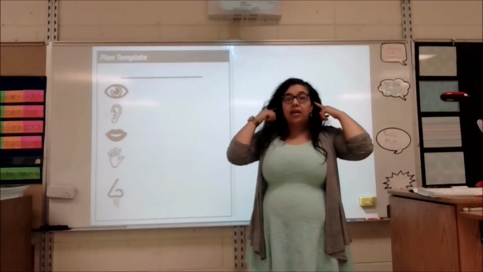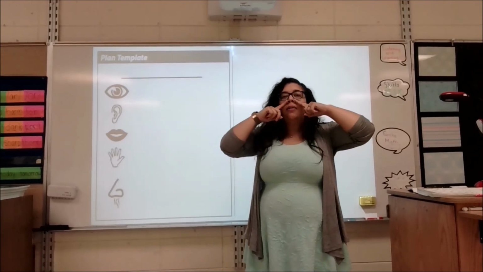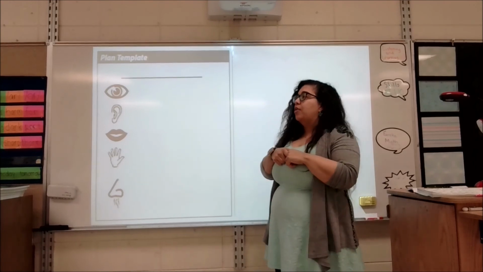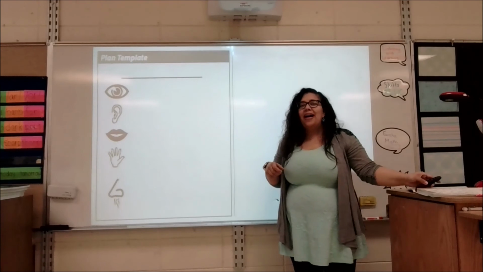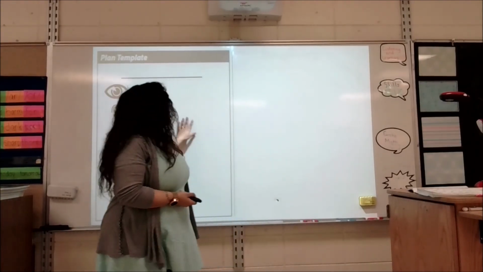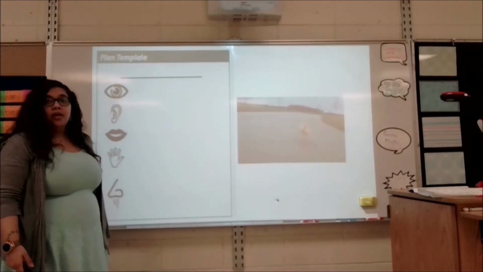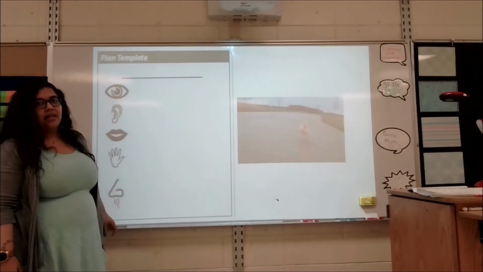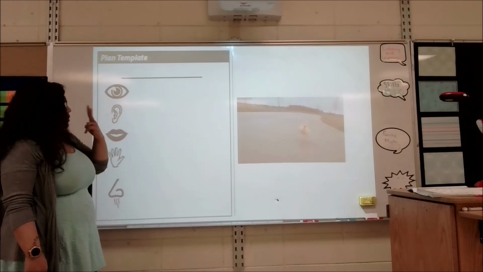What can I see? What can I hear? What can I taste? What can I touch? And what can I smell? Granted, we don't want to taste everything. And here right now, we don't want to touch a lot of things. But let's look at a few examples and see if we can put some descriptive words to describe the objects we're seeing. So here we have a little ducky. Tell me about that duck. What do we see?